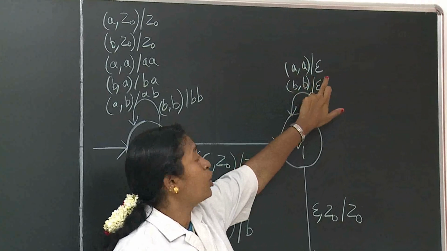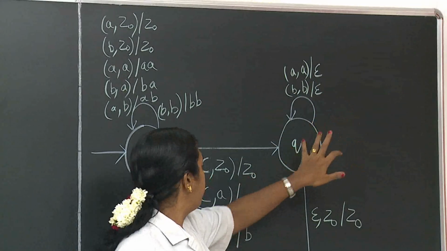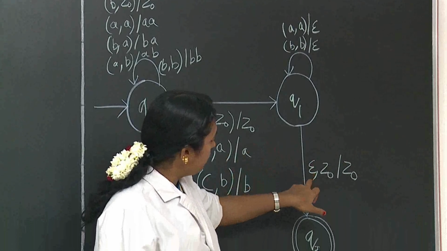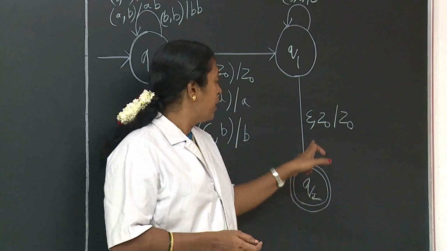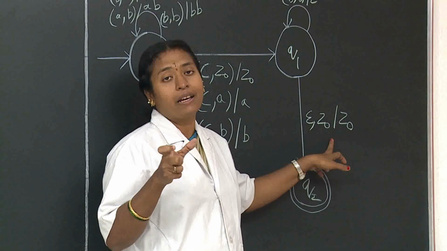Pop, and the top of the stack will be epsilon. And if it matches, it goes to the final state, that is the accepting state, on epsilon, and the top of the stack will again be Z0.